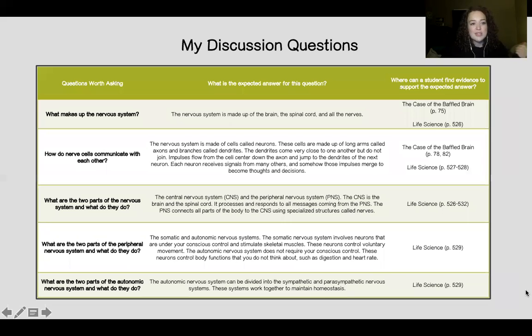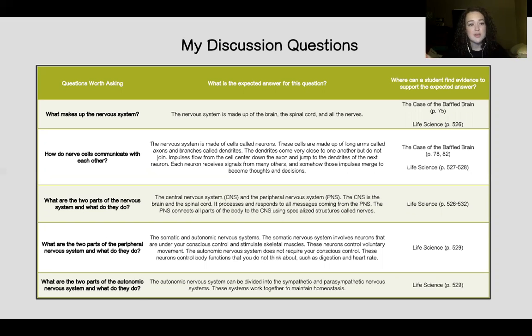So these are just a few of my discussion questions. These are the discussion questions I would go over when we're talking about the nervous system. And most of them come directly from the text, so it should be pretty easy for students to look back and reread the text in order to find the answer to these questions.